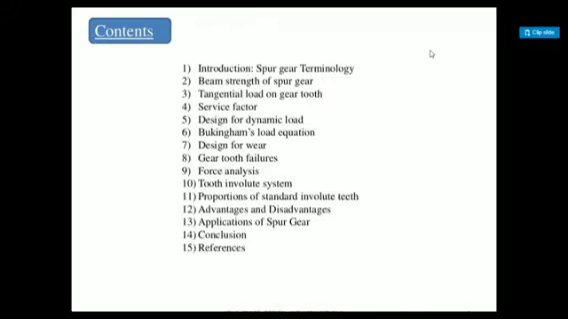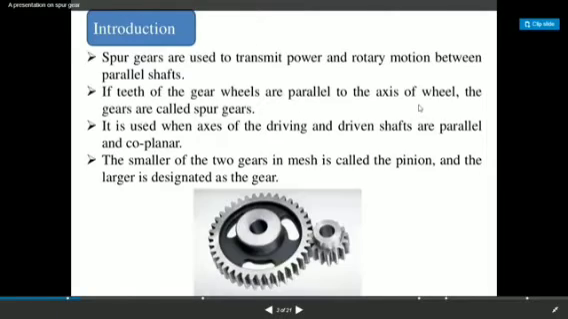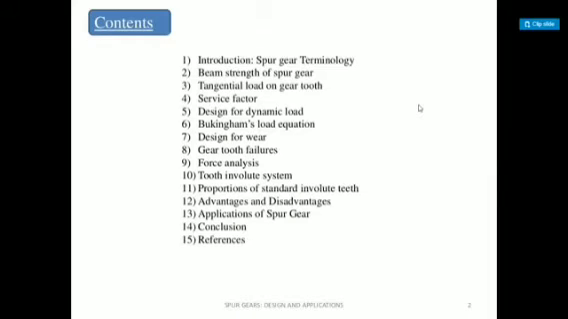So the spur gear is a mechanism which can transfer the power from one to another, or you can say which can transfer the motion or the rotary motion from one gear to another gear, right? So spur gear is a gear which transfers the power from one gear to another gear, also transfers the motion or rotary motion from one gear to another gear, right?